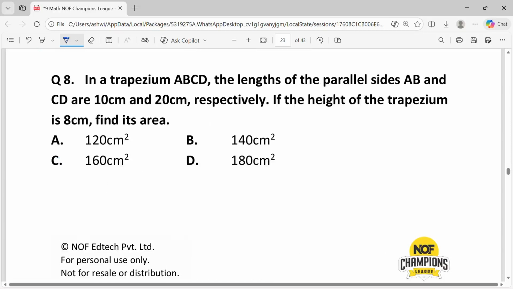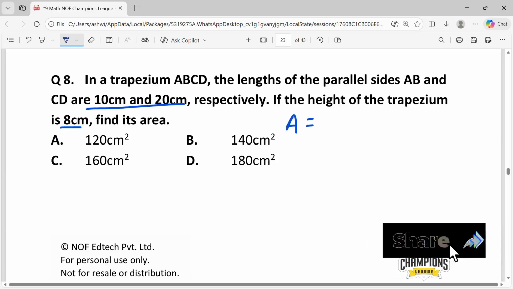Question 8. In a trapezium ABCD, the lengths of the parallel sides AB and CD are 10 cm and 20 cm respectively. If the height of the trapezium is 8 cm, find its area. The area A of a trapezium is given by the formula A is equal to 1 by 2 into (a plus b) into h, where a and b are the lengths of the parallel sides and h is the height. Given a is equal to 10 cm, b is equal to 20 cm, and height is equal to 8 cm,